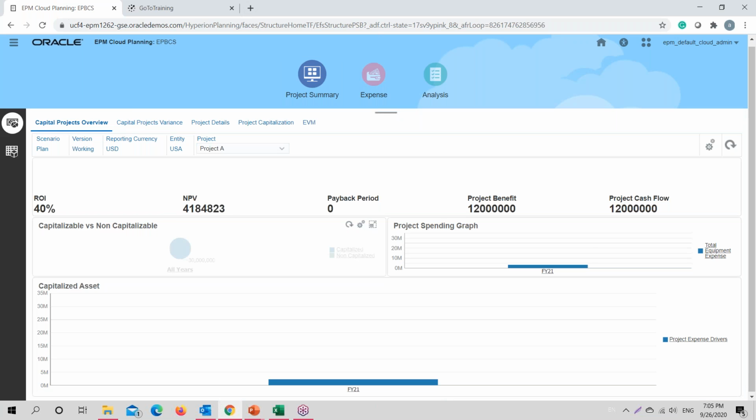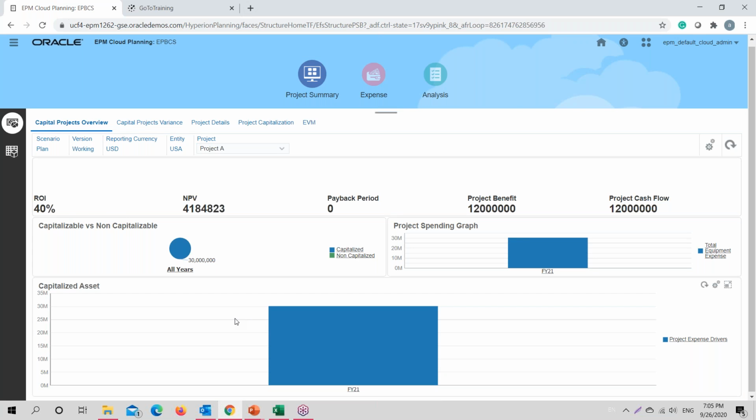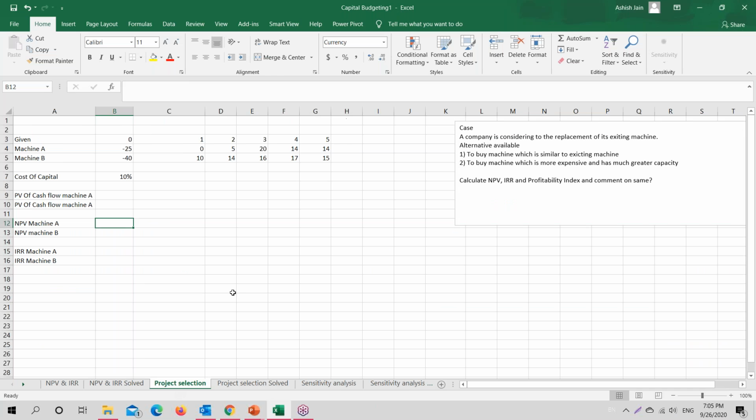Now let's take into account one more example wherein we are required to have a study of replacement. So we have a scenario: the company is considering a replacement of its existing machine. What should they do? They should buy a machine similar to the existing machine, say machine A, or they should buy a more expensive machine which has a higher inflow of cash.